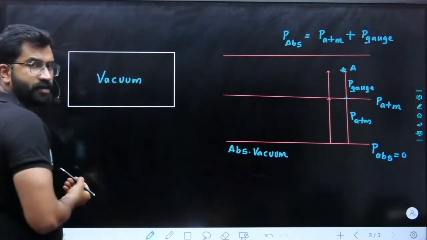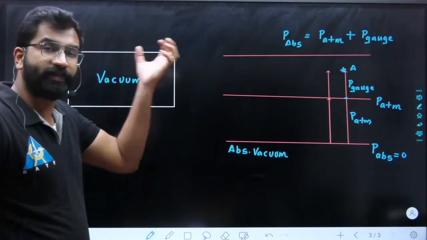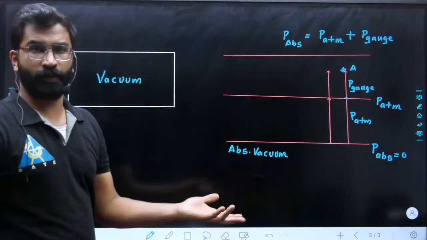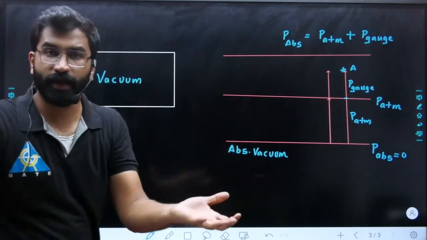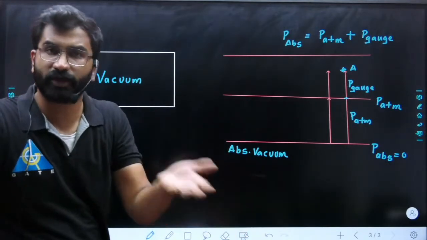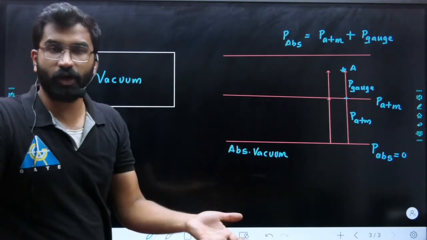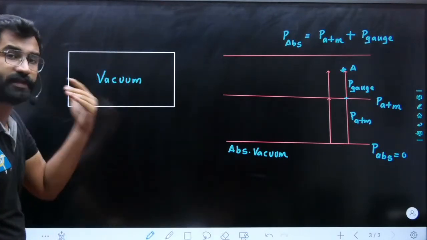I've created a vacuum inside a room, an evacuated container. But I wanted to know what is the meaning of that. Is it absolute vacuum? No. Absolute vacuum means what? The pressure should be completely 0, right? Is it possible to make absolute vacuum? No, it is not possible to make absolute vacuum, but we don't know what is the value of pressure there.